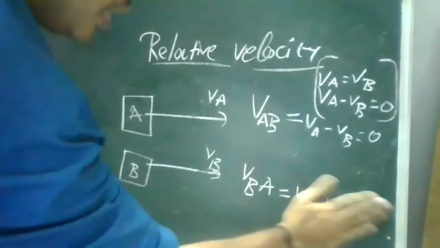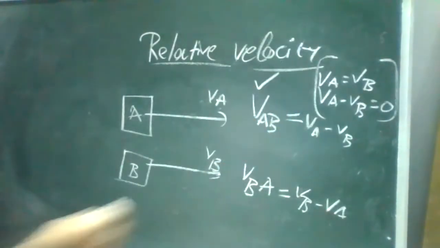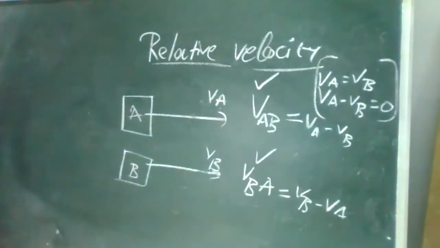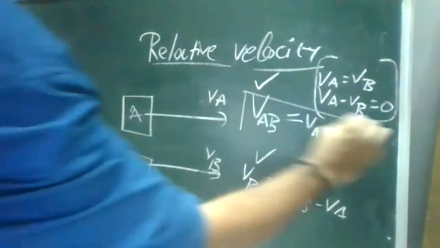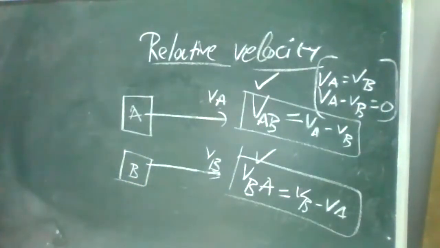Or I can say the relation when both objects are traveling in the same direction with different velocities: for velocity A to B, it is VA minus VB. B to A, it is VB minus VA. So these are your relative velocities when both are traveling in the same direction. Remember this one.